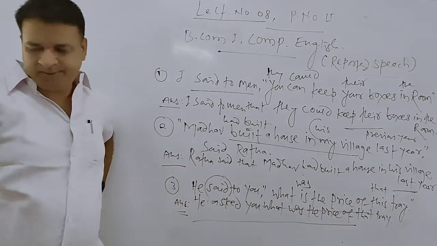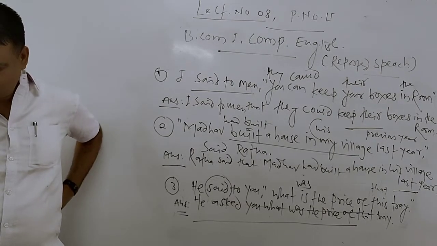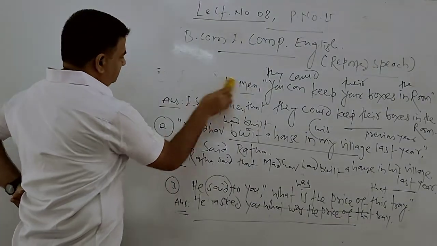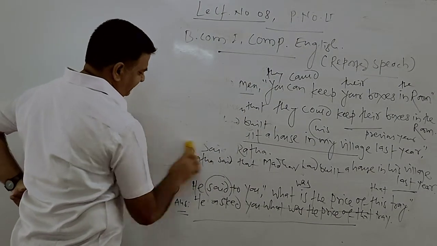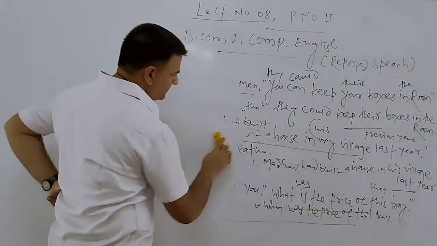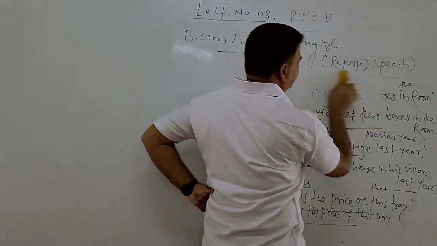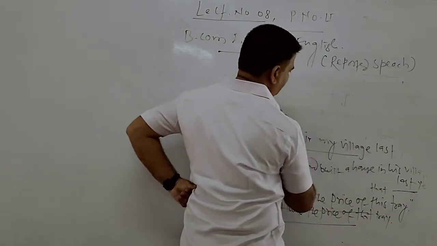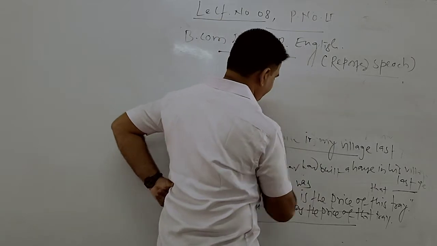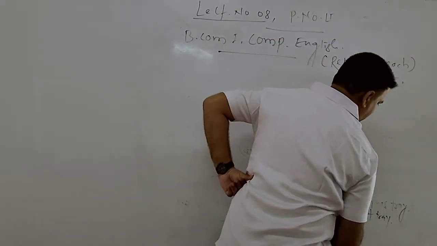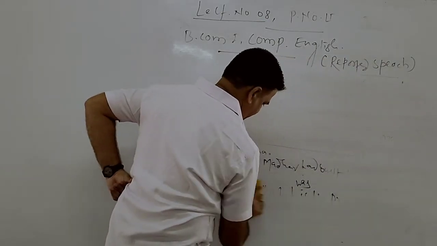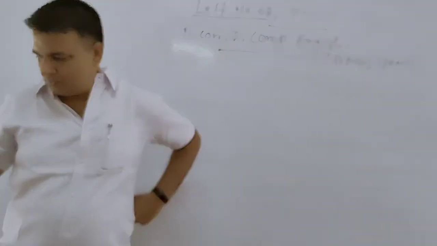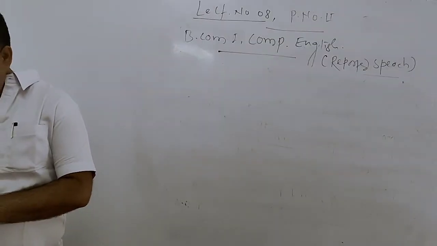These are again the three examples of direct to indirect. Again, besides these six examples, we will discuss one or two of the remaining examples of this type. We have the examples again.